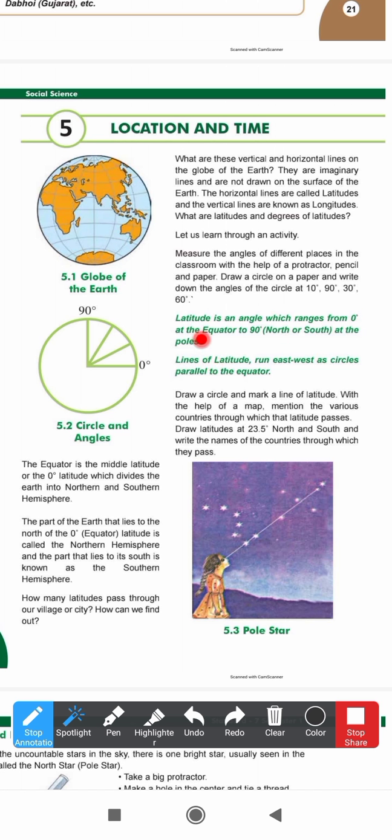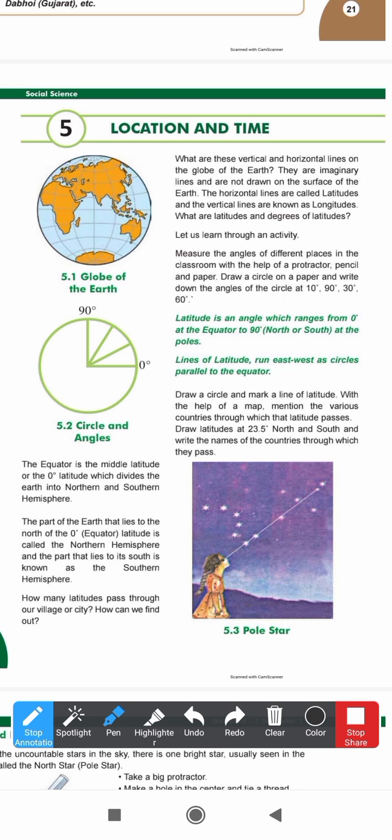So what do you mean by latitude? That is from the equator to the North Pole, and the equator to the South Pole. Lines of latitude run east-west as circles parallel to the equator, right? How does a line of latitude run? It goes this way, from east to west.